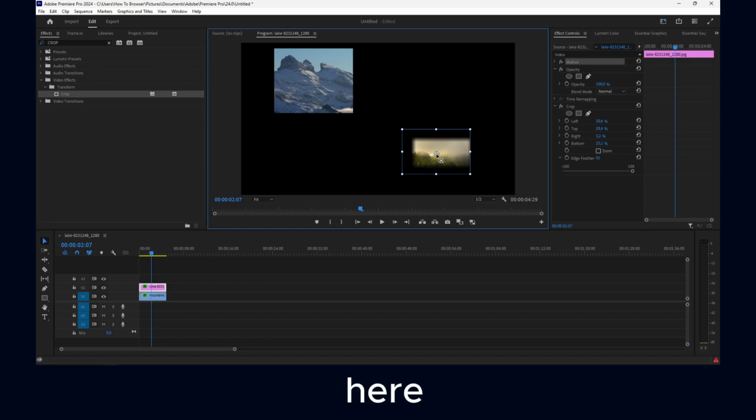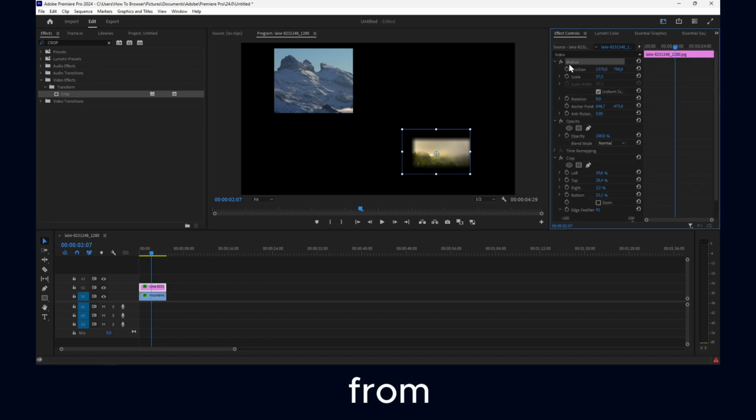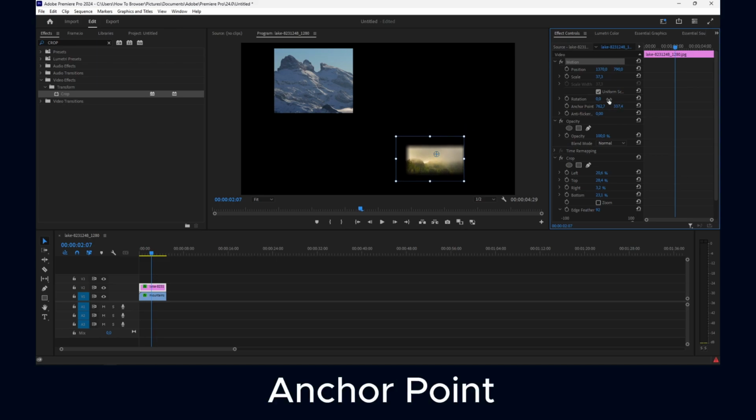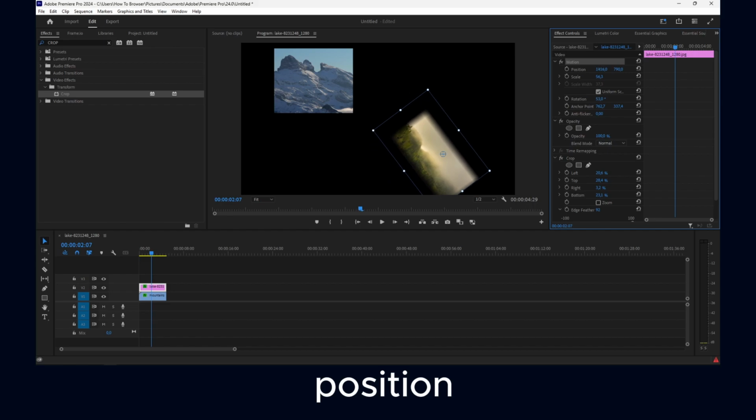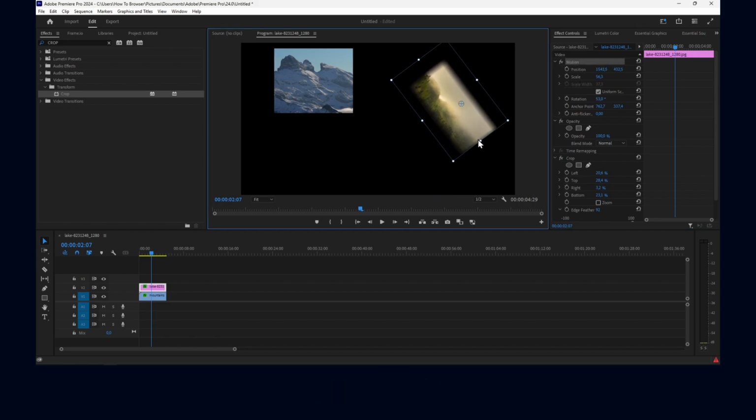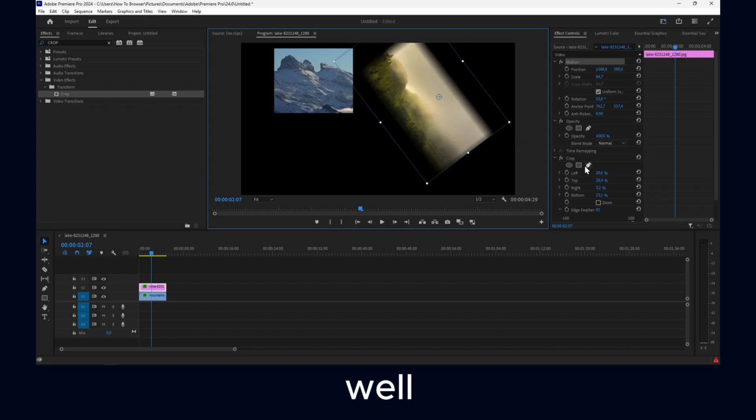And what you see here is actually from motion. Here you have the anchor point, and you can move from here the anchor point, rotation, scale, position. But as I said, if you click on motion, you can change from here as well.